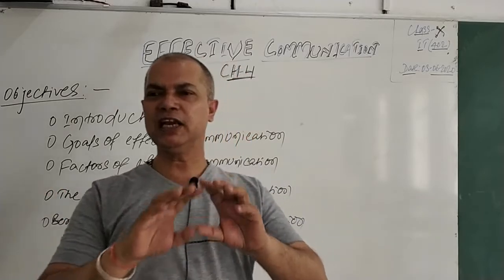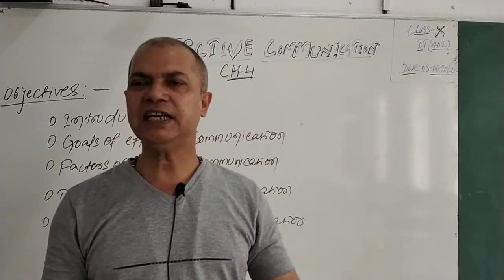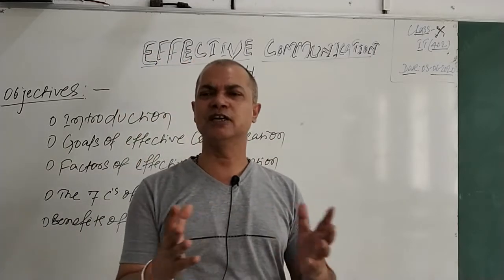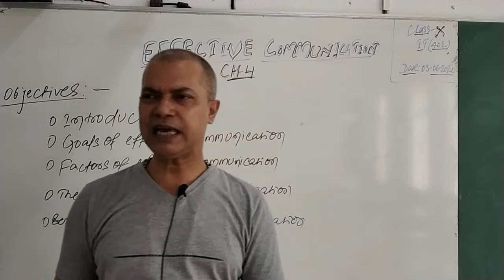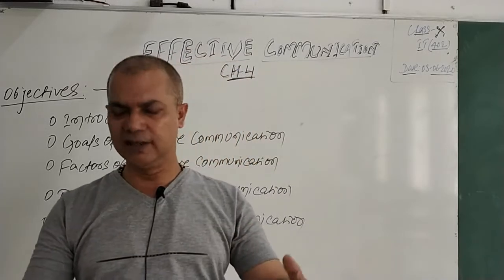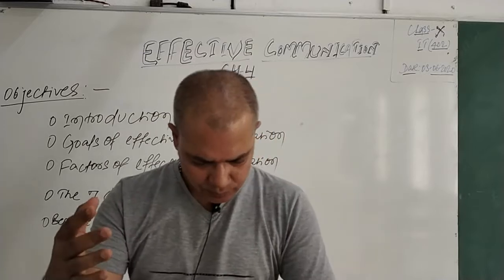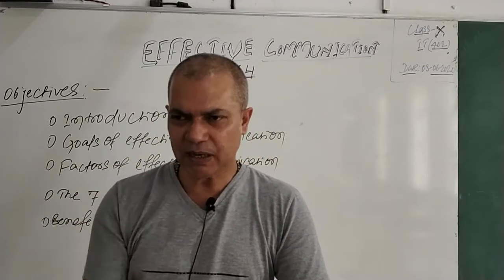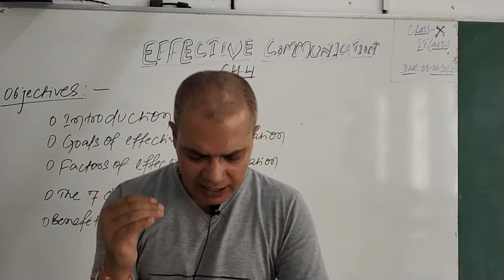You must be very clear in your ideas. That is first and foremost. I must not have a dilemma. I must not be confused. I must have a clear concept about the things that I want to deliver. That is what clear means. For effective communication, I must have clarity.